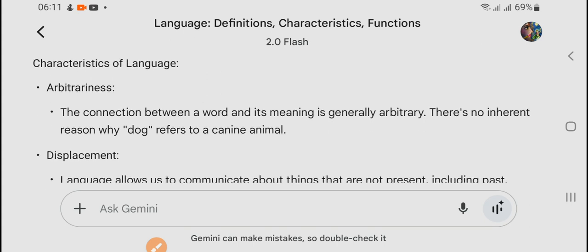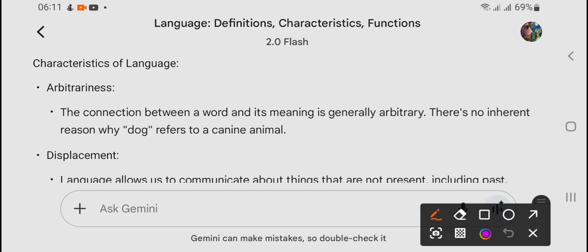Okay, now characteristics of language. Many students yesterday actually asked me what are the characteristics. Characteristics means, what are the characteristics of a cell phone? You will say that a cell phone is carryable.